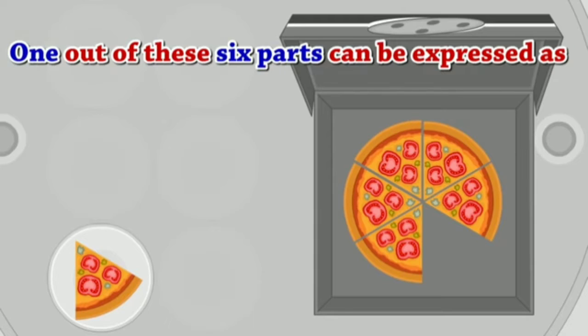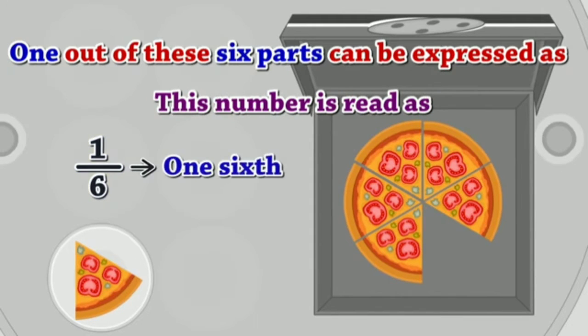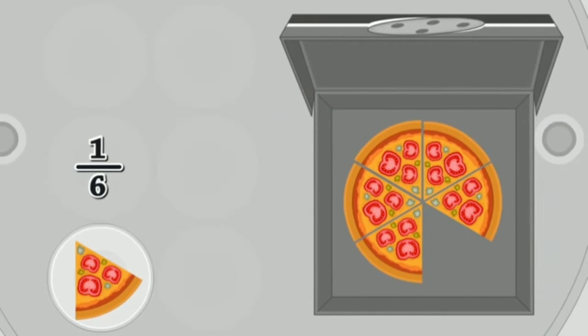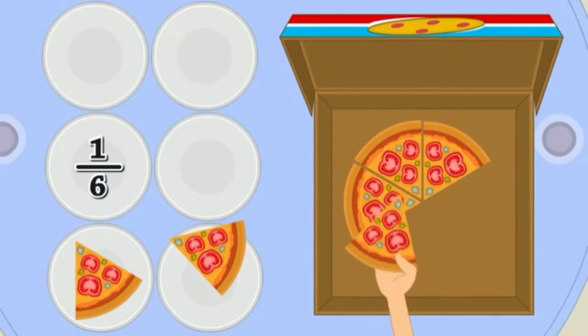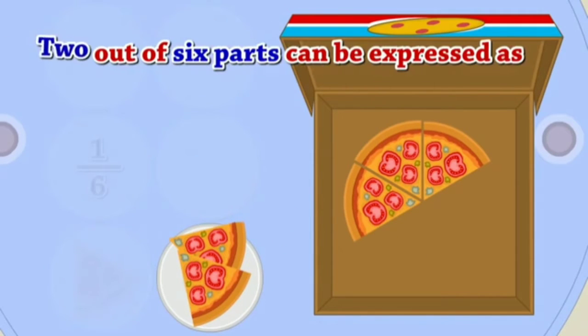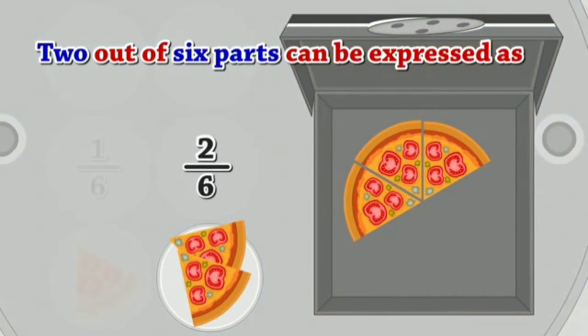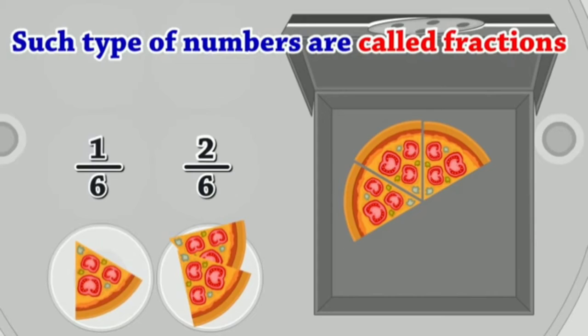So now 1 out of these 6 parts can be expressed as how much? 1 by 6. So 1 out of 6 parts. So this number is read as 1/6. Okay. So next what he is doing, he is taking another 2 pieces and keeping them in another plate. So 2 out of 6 parts can be expressed as 2 by 6. So this number can be read as 2/6.